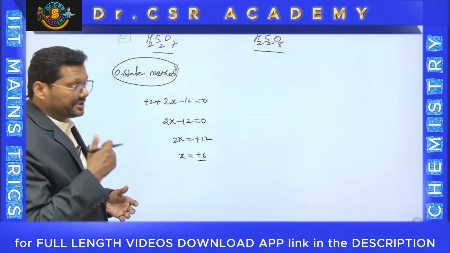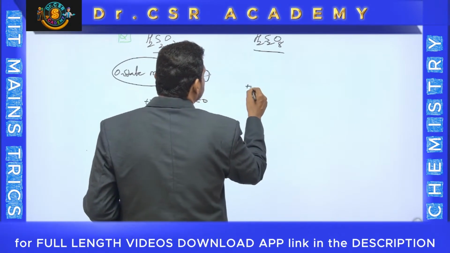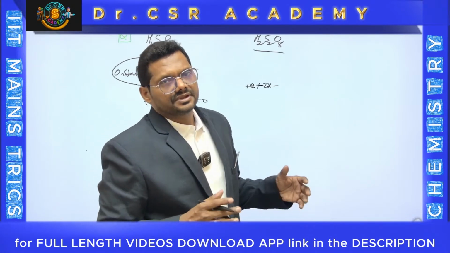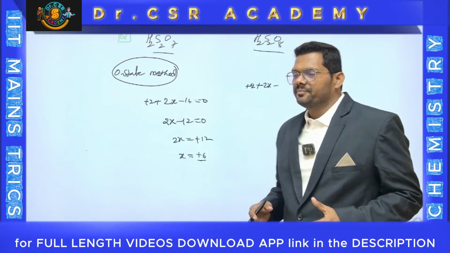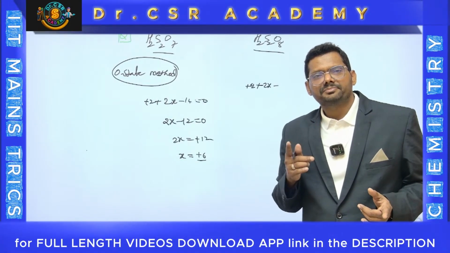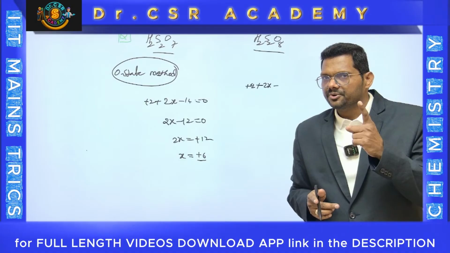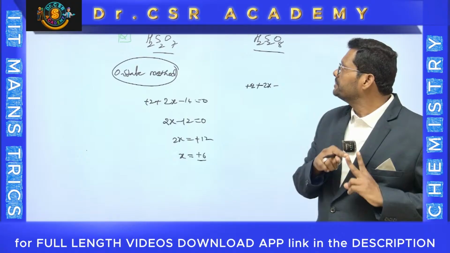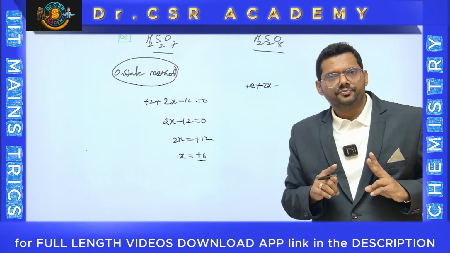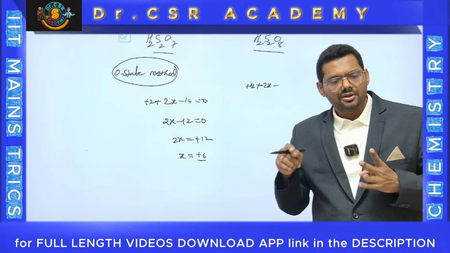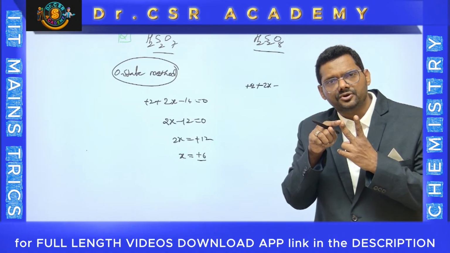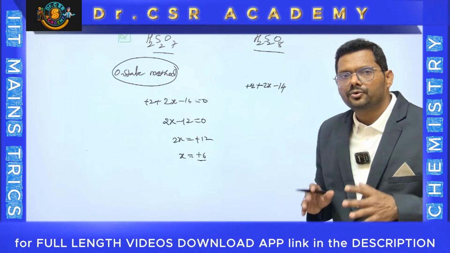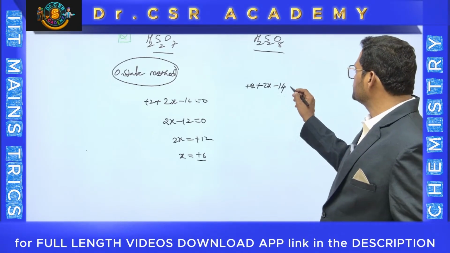From that you can develop it, but let us see here: plus 2 plus 2x minus, if you write 16, it collapses. It's not 16 because I told you there is a peroxy. Minimum one peroxy bond means 2 oxygens as peroxy linkage. That means 2 oxygens as minus 1. Remaining 6 oxygens are minus 2, 6 into minus 2, minus 12. 1 oxygen minus 1, another oxygen minus 1. Total is minus 14. You have to write 14 only and don't write 16. And therefore, this is equal to 0.